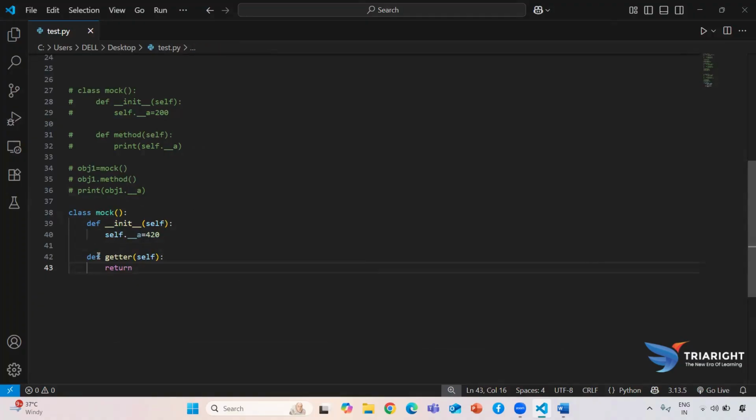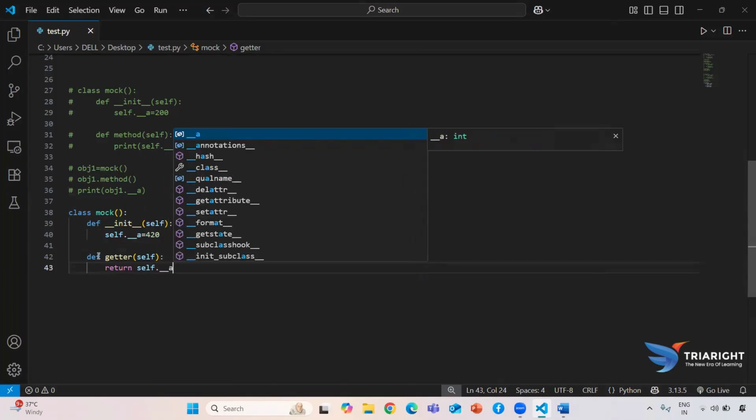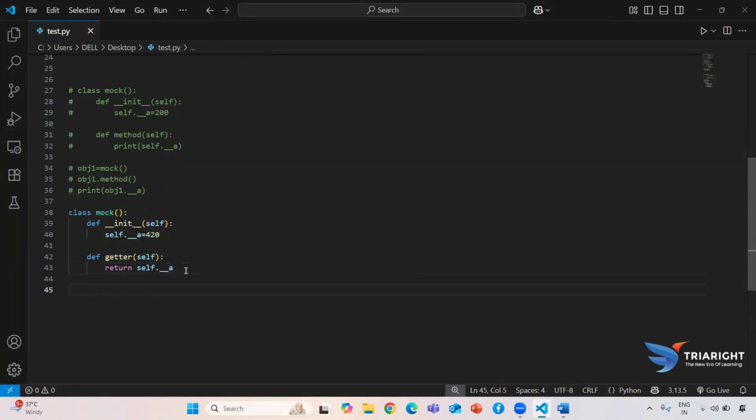So here we cannot modify, so I just want to return that particular value. Okay, so here I need to make it possible. As of now, whenever I am trying to use this getter, it's only possible to print that particular value. Okay, now after I am getting the value, I need to modify that particular thing. So how to modify? By the help of our setter method.